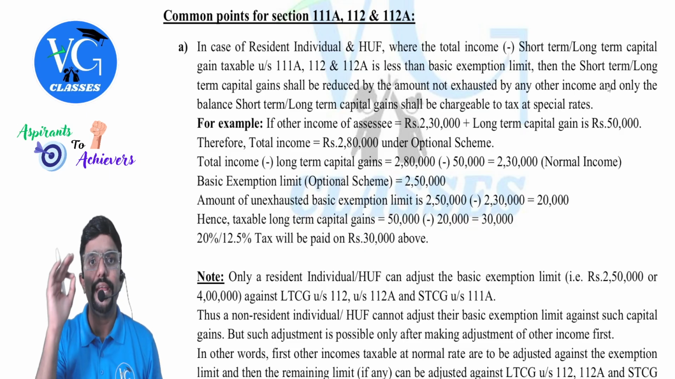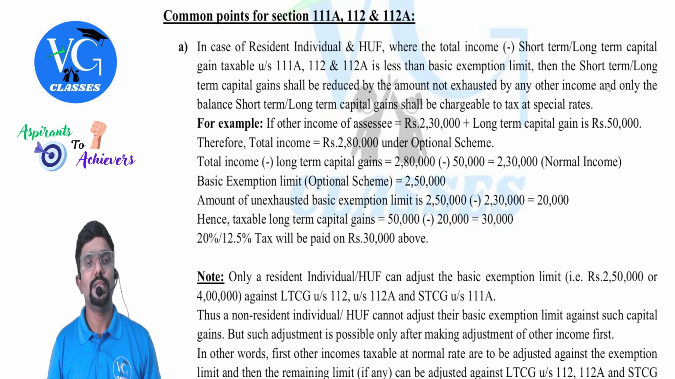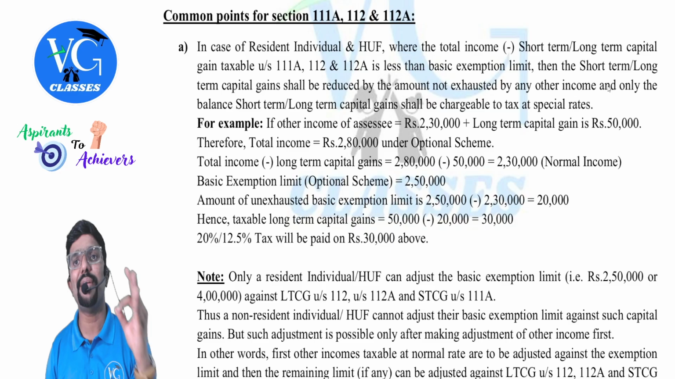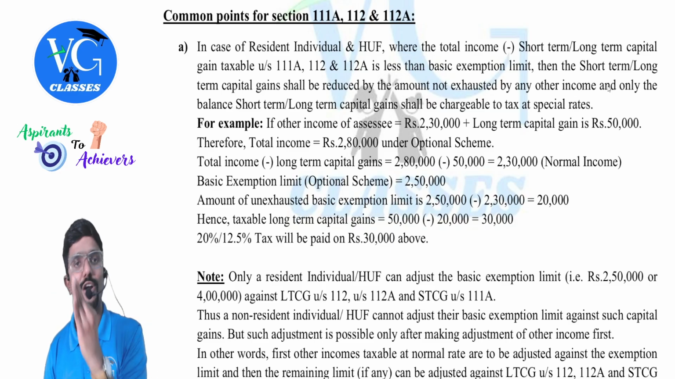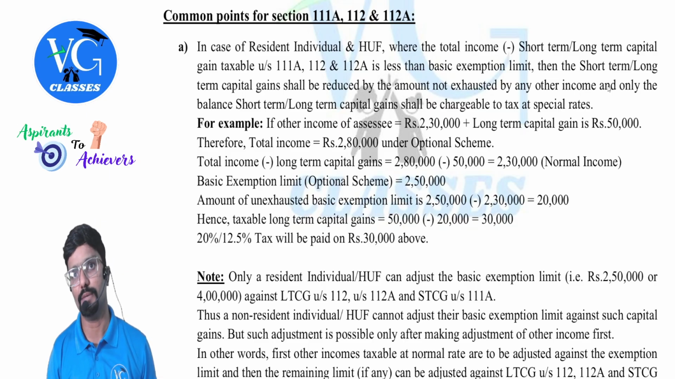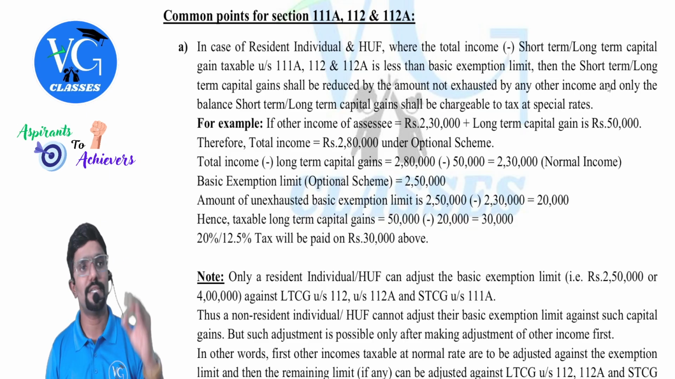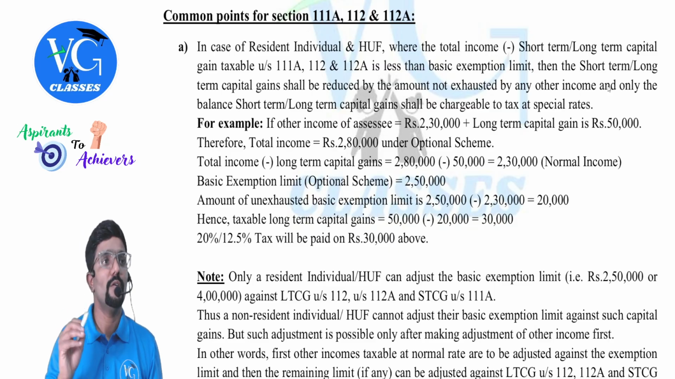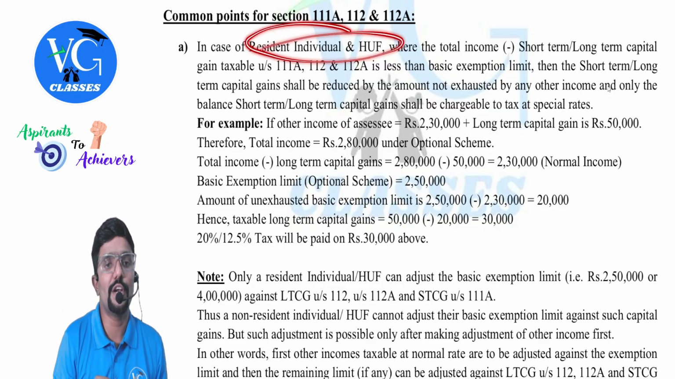For a resident individual and HUF, they are giving the benefit of adjusting the unexhausted basic exemption limit or shortfall against capital gains special income. Please understand, guys. I will give a number of examples later. First, understand this is available only for resident individual and HUF.